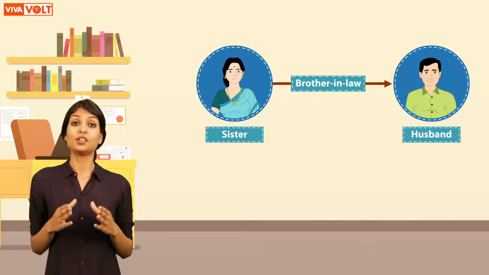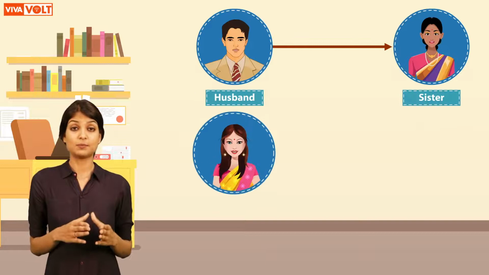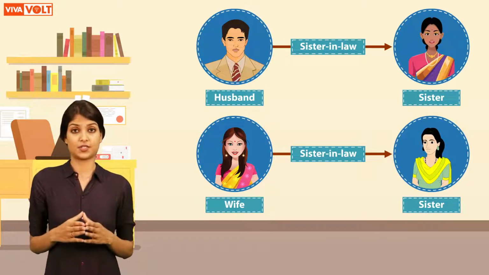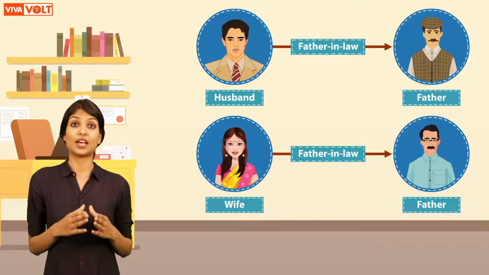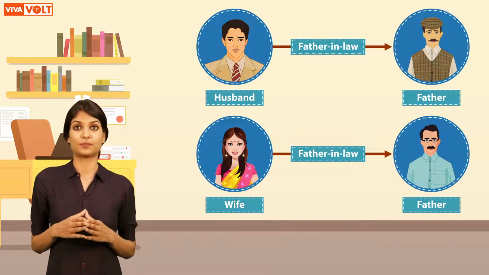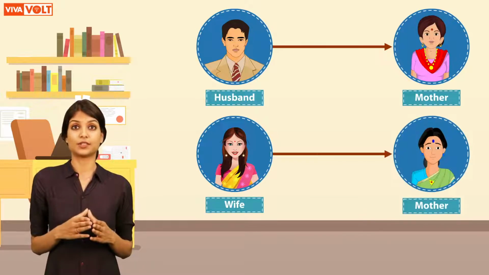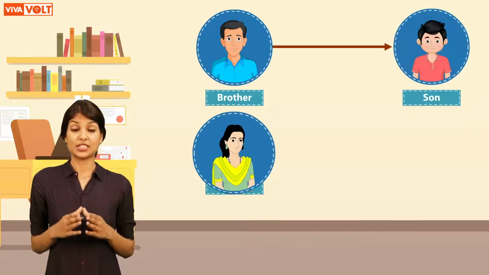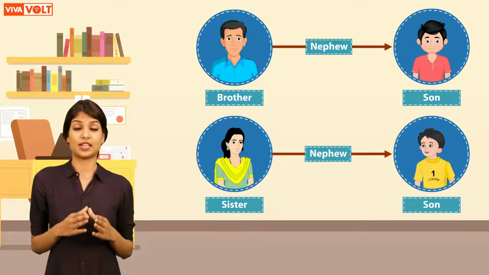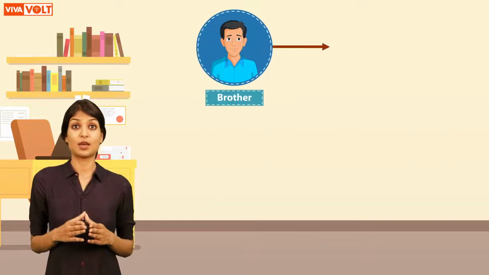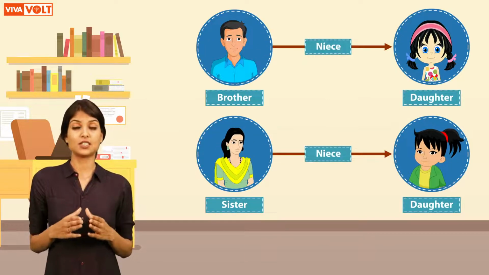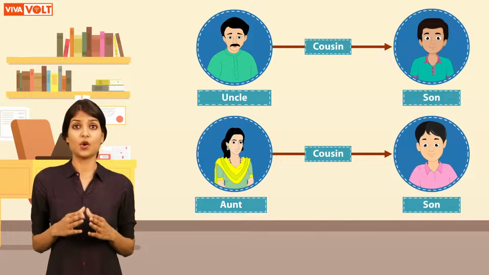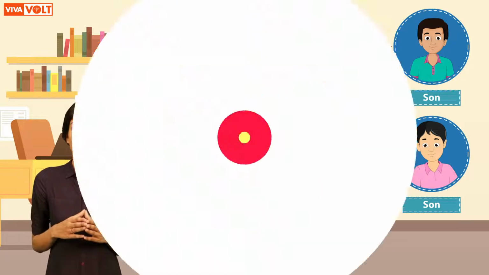Sister's husband is called brother-in-law. Husband's sister or wife's sister is called sister-in-law. Husband's father or wife's father is called father-in-law. Husband's mother or wife's mother is called mother-in-law. Brother's son or sister's son is called nephew. Brother's daughter or sister's daughter is our niece. We call our uncle's son or aunt's son cousin.